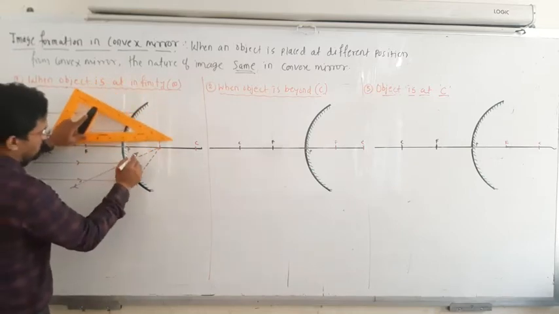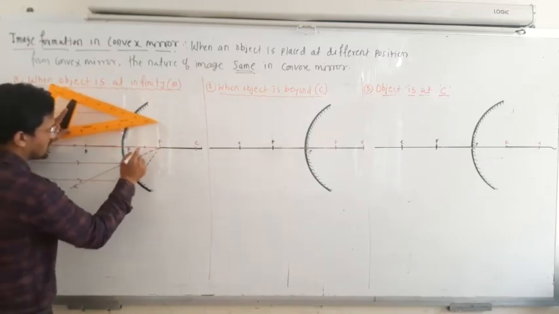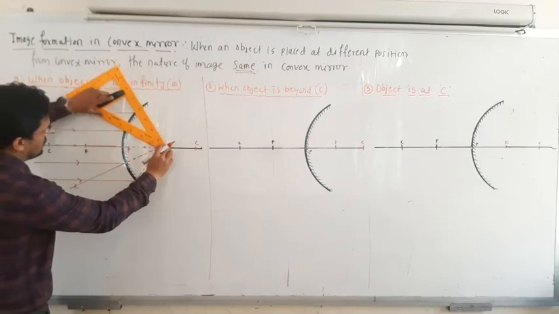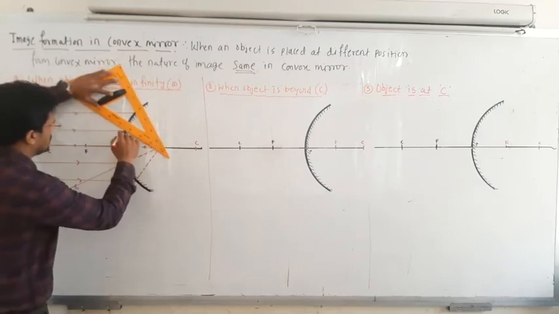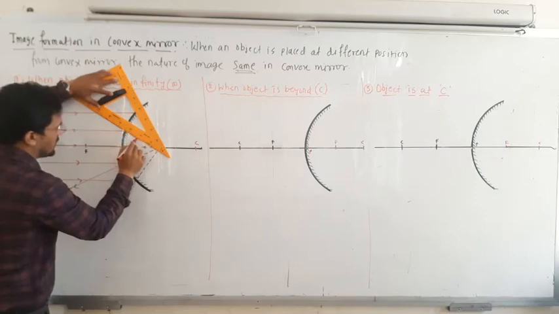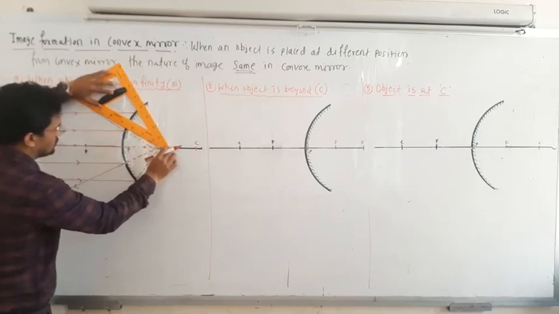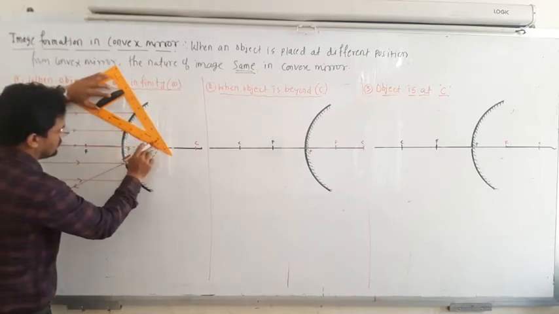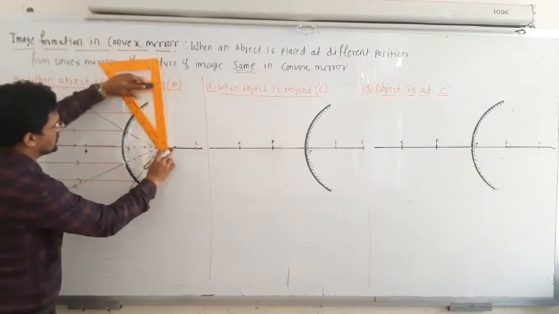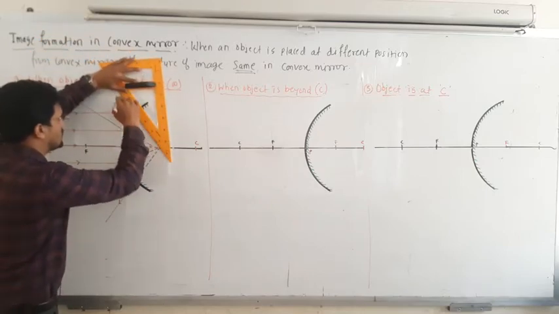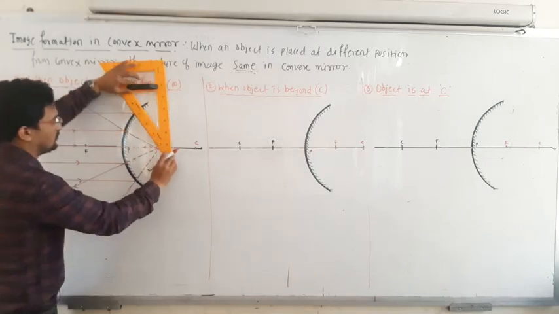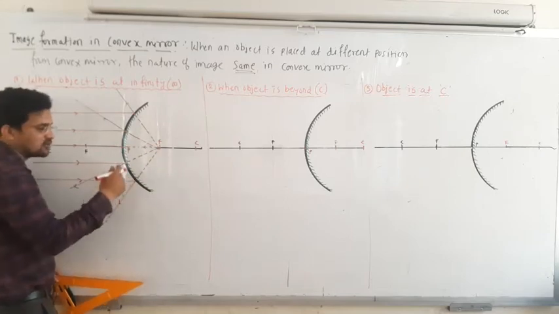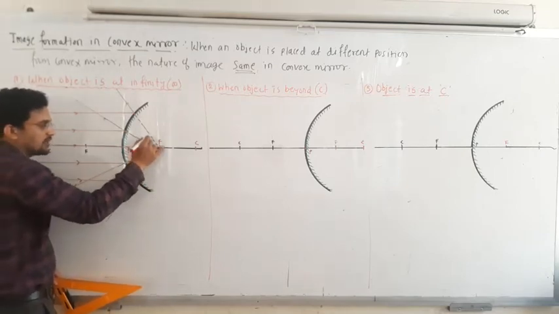Similarly, this ray incident on the pole will retrace the same path. This one you can also make dashed, and then this ray will diverge away from this, and it becomes dashed again. So this ray is also somewhere in this direction. Next and the last one, this ray is also diverged in this direction. You can see all the rays appear, not actually but appear, to come from this point, that is the focal point.